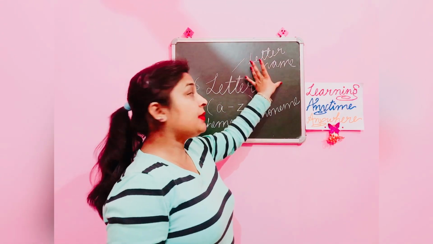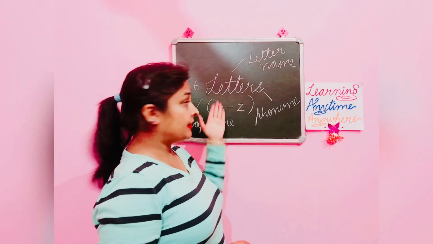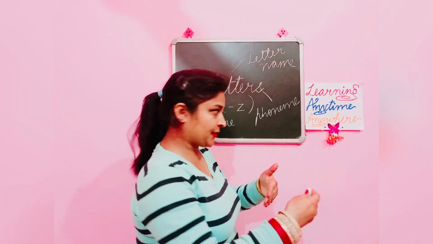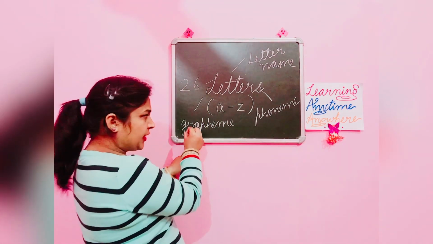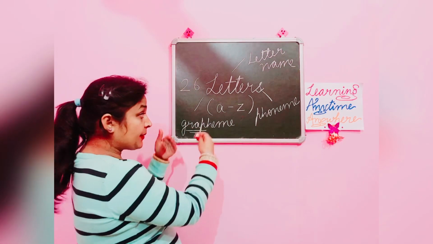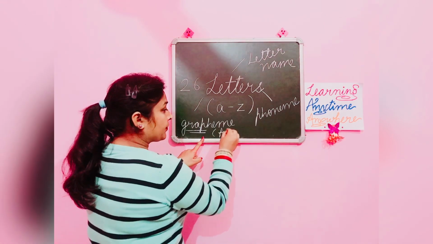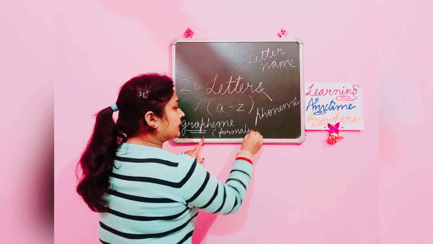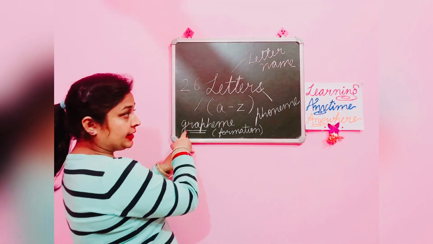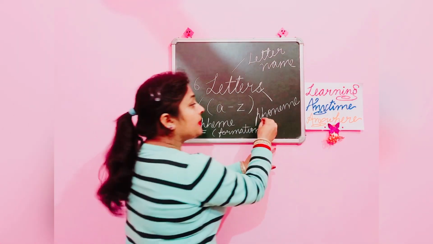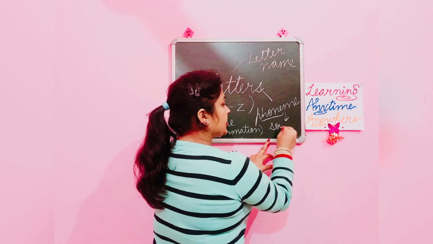Letter name, from the name itself, is very clear that it is the name of the letter, like letter A, letter B, letter C and so on. What is grapheme? Grapheme is something related to graph, and we can say something related to writing. So the formation of the letter, the writing style of the letter comes under grapheme. Like how we write the letter is grapheme. And phoneme. Phoneme is the phonics of the letter, the sound of the letter, how it sounds.